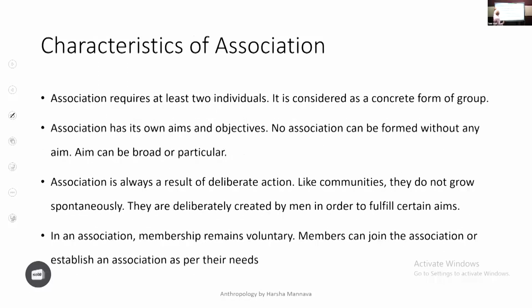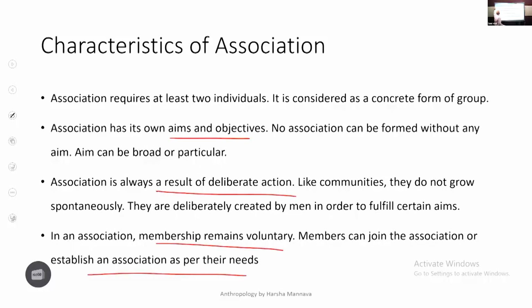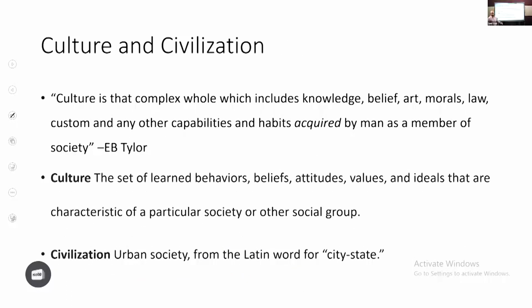And then you can talk about the characteristics of association. It requires at least two individuals and it has specific aims and objectives. It is always a result of deliberate action and membership is voluntary. Unlike community where membership is compulsory, in the association, the membership remains voluntary, which means you can always change your membership and shift from one association to another. So members can join the association as per their needs. That is association. So you can take all this content from here. First the definition of what each of them means, their features and their characteristics. That's it. That is association.